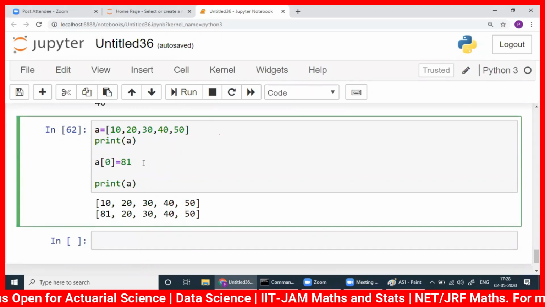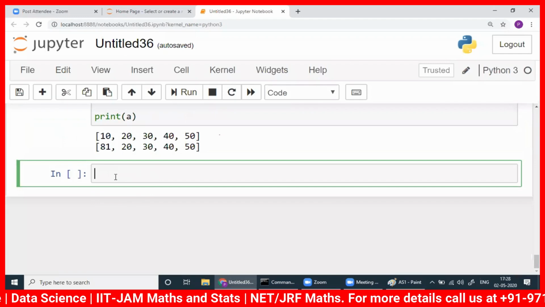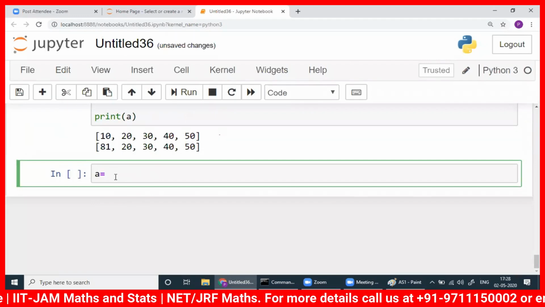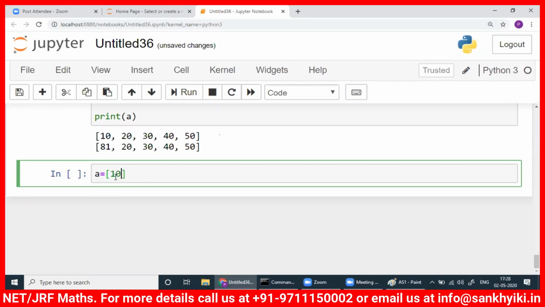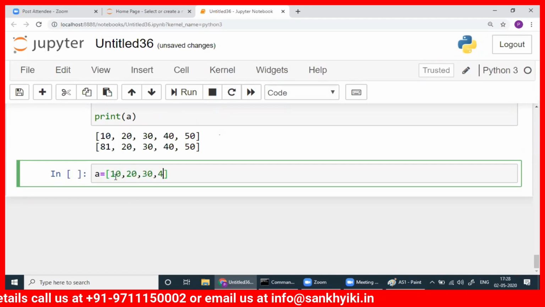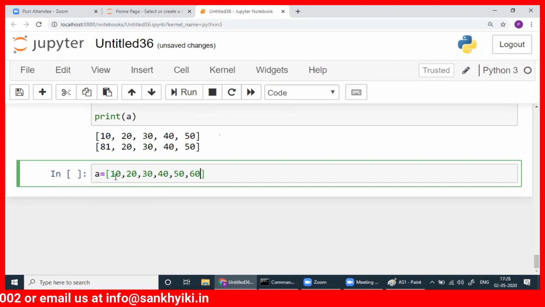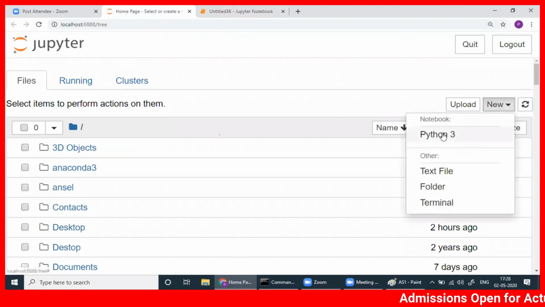Now let me write a is 10, 20. If you want to open another notebook, you just go to new here and click here.